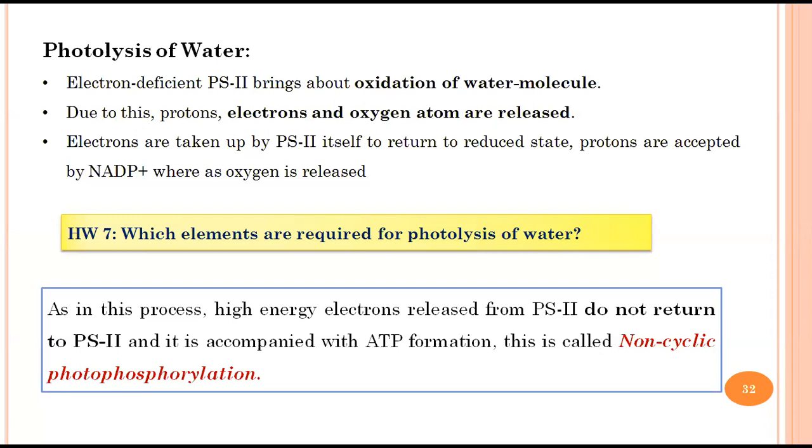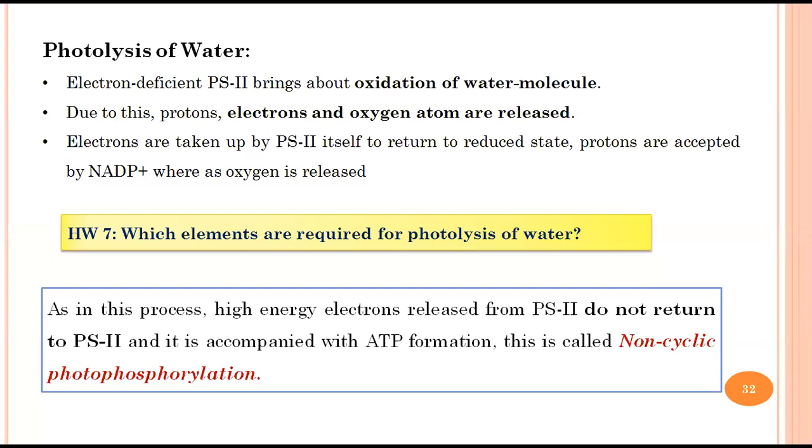I already explained the reaction, if you remember, when we split 4H2 into 2H2 and O2 and all these molecules. But which elements are actually catalyzing this particular process? You need to find it out, and we will discuss this in the next class.